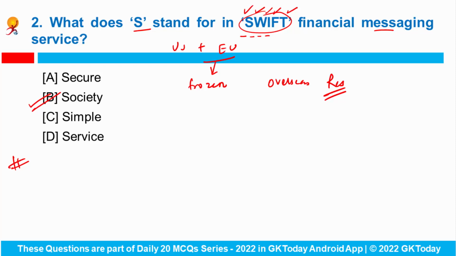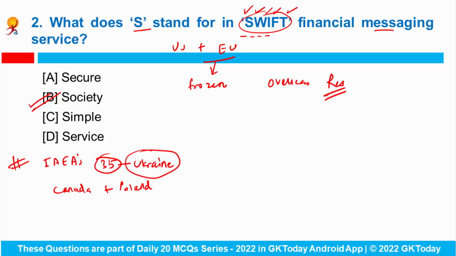Now apart from it, International Atomic Energy Agency's 35 nation board of governors has called for an emergency meeting about Ukraine, and board members Canada and Poland called the meeting at the request of Ukraine, which is not on the board as well. Talking about the International Atomic Energy Agency, it is an international organization which seeks to promote peaceful use of nuclear energy and to inhibit its use for nuclear weapons. Headquarters lies in Vienna.